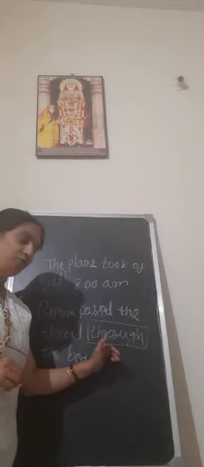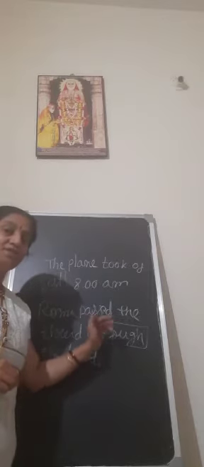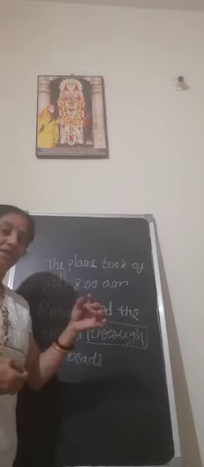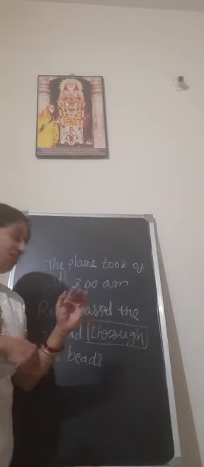Through is the preposition here. So here through shows the relationship between thread and beads. Roma passed the thread through the beads. So through shows the relationship between the beads and thread. Like that it is.